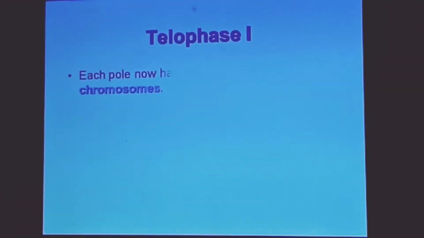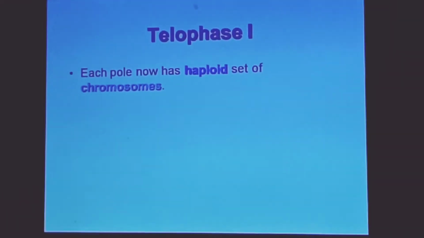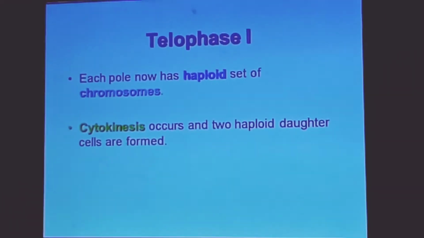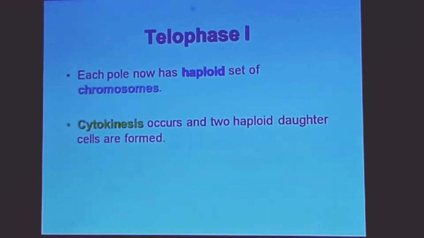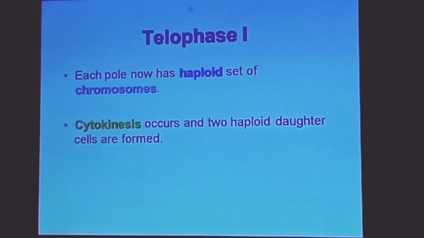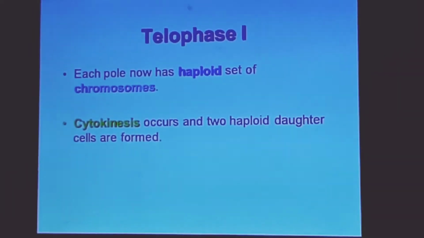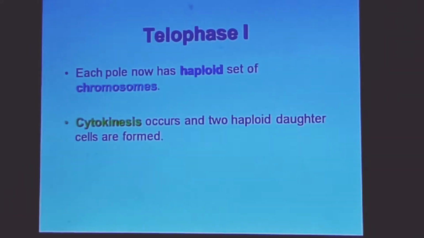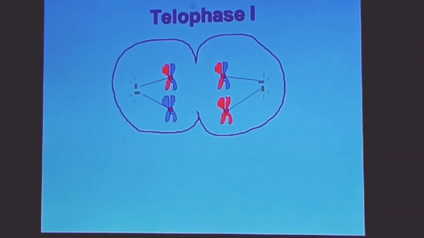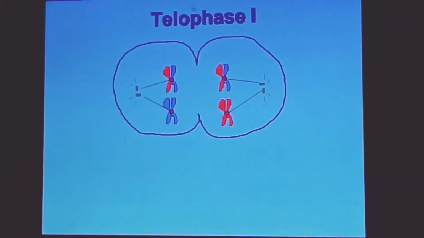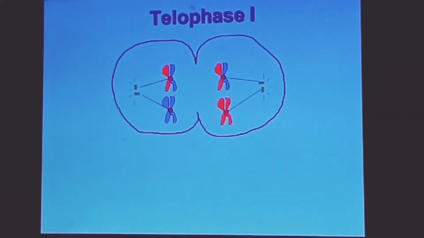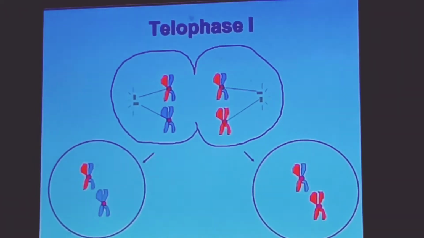The next and last stage of meiosis I is telophase I. Each pole now has a haploid set of chromosomes. Cytokinesis occurs. Cytokinesis means separation of the cytoplasm, and 2 haploid daughter cells are formed. This is the diagram that shows telophase I, how 2 separate daughter cells are formed.